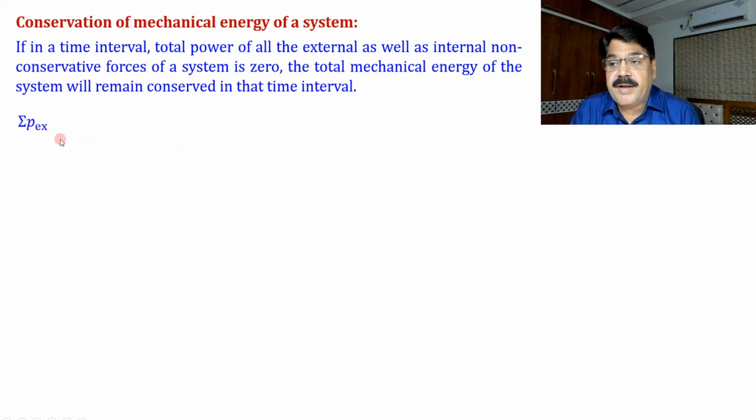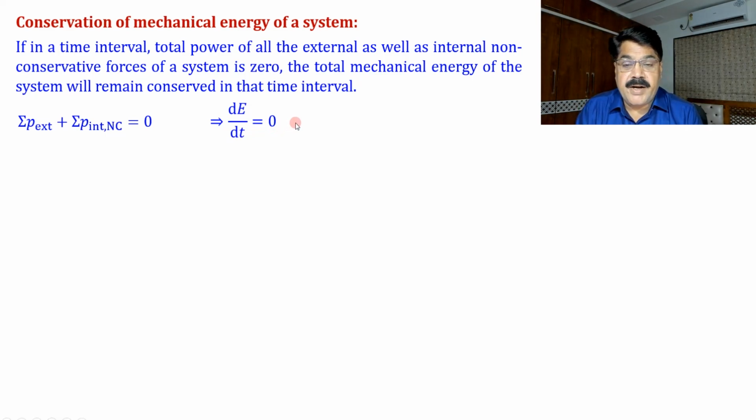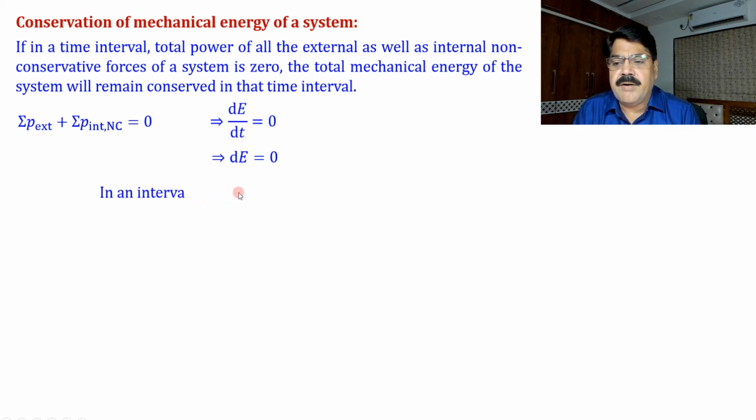So we can write here summation P external plus summation P internal non-conservative equal to 0. It means dE by dt is 0. So time rate of change in mechanical energy will be 0. And we can extend it, dE is equal to 0 here. If dE by dt is 0, it means dE is 0. dE is 0 means in integral form, delta E is 0, means finite change in mechanical energy will be 0.